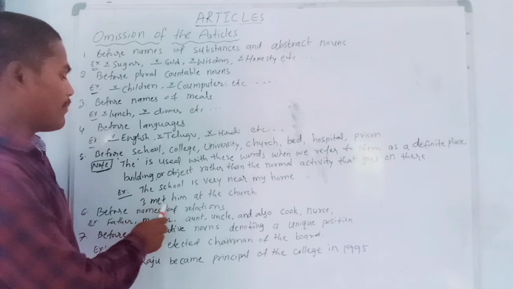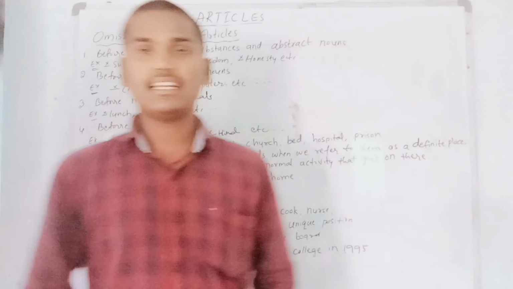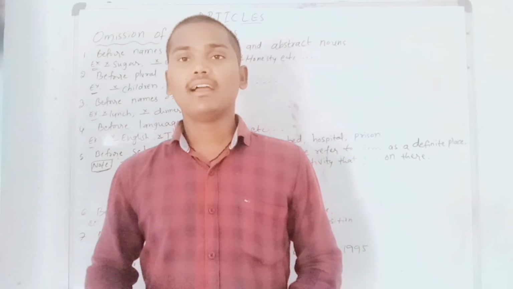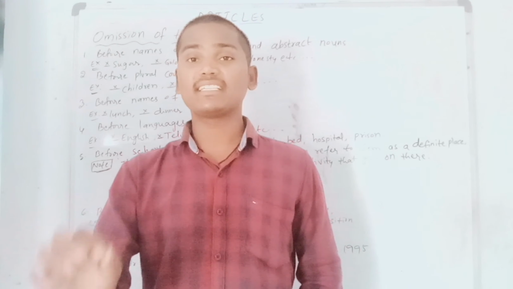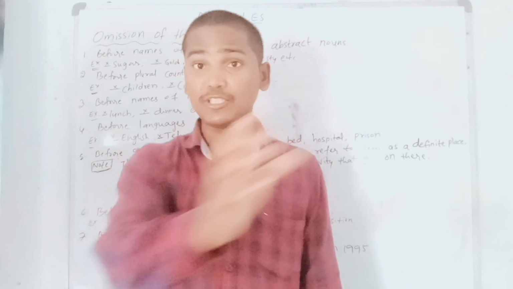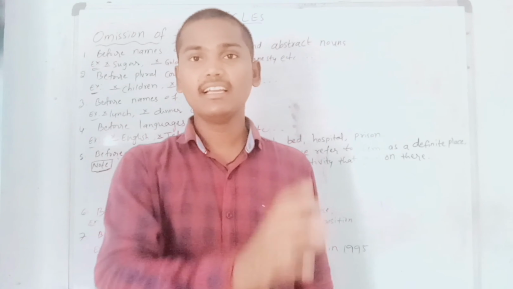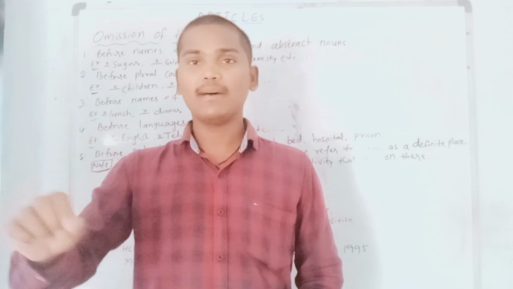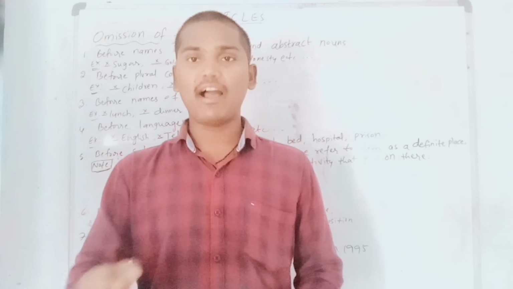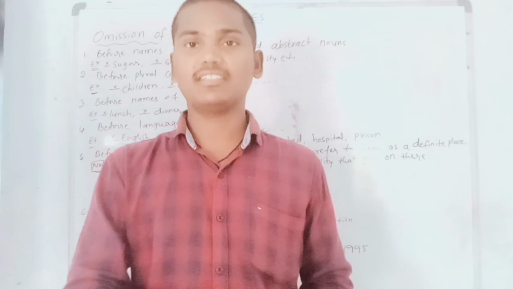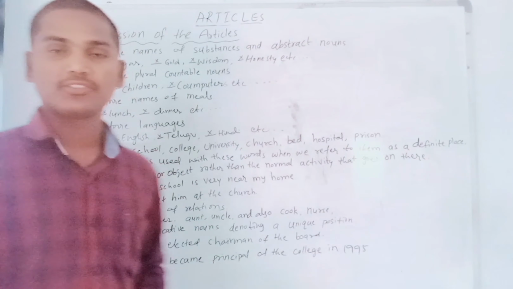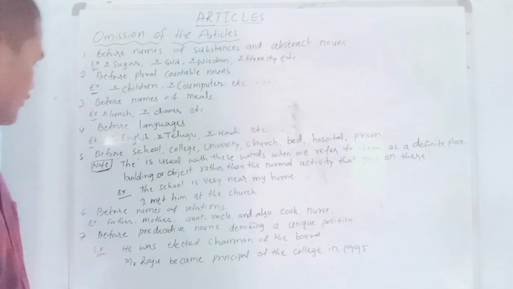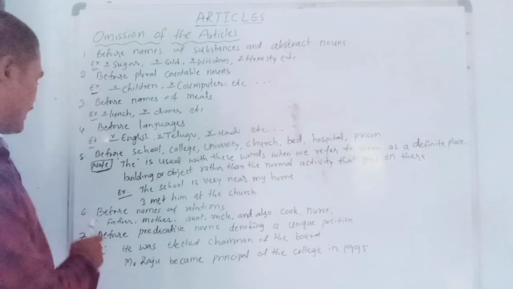Okay. Next, I met him at the church. Basically, if I say church, church belongs to all the churches. But I met him at the church means I met someone at a particular church. So in that sense, the church denotes a particular identity. That's when we can use the article before such words. Okay, dear students, I'm hoping you can definitely understand it. Okay, thank you.